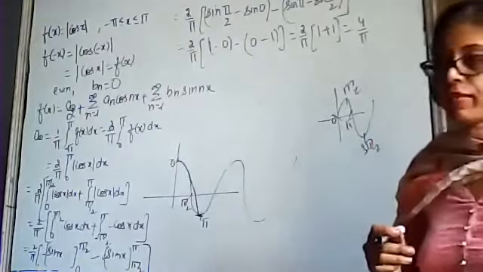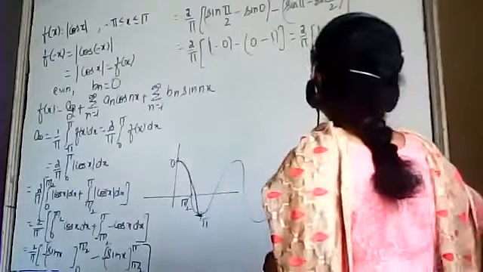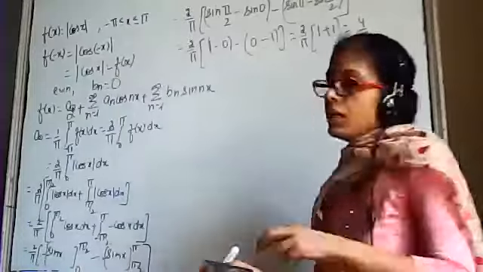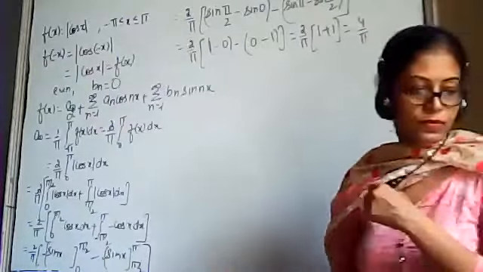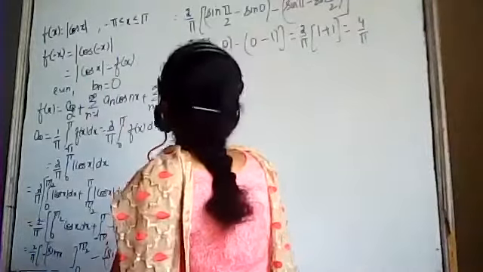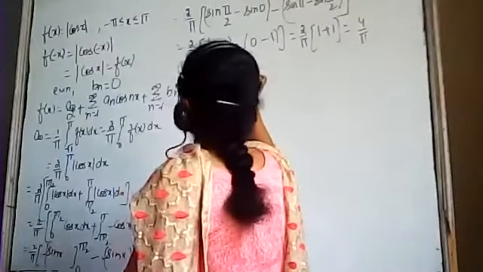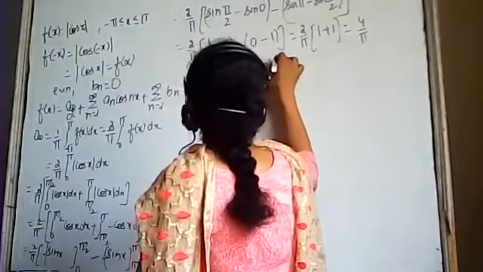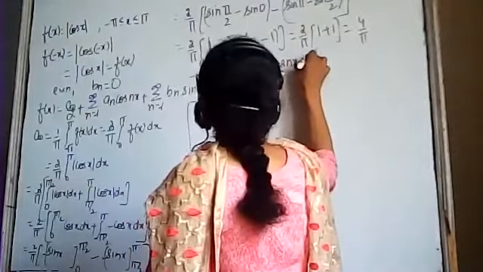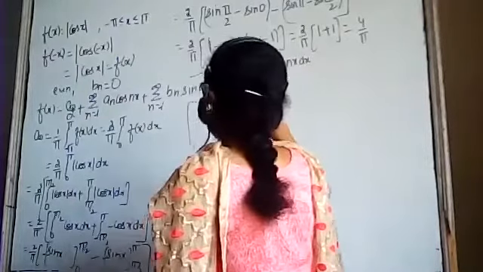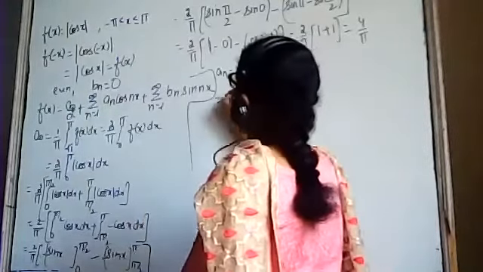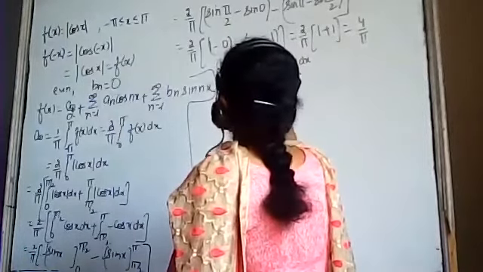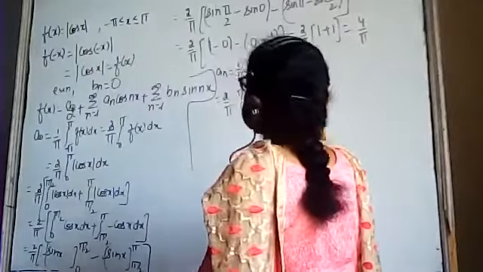After that, we have to find the value of an. The value of an is equal to 1/pi integral from minus pi to pi f(x) cos nx dx. Function is even, so it will become 2/pi integral 0 to pi f(x) cos nx dx.